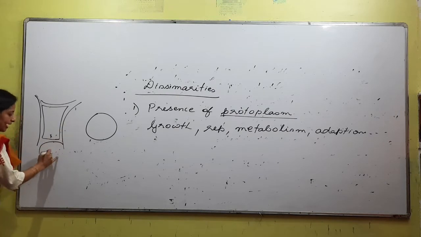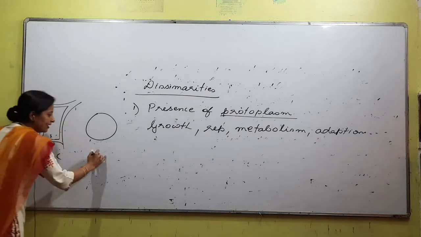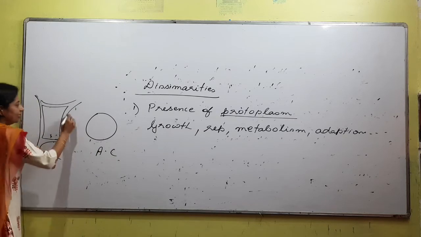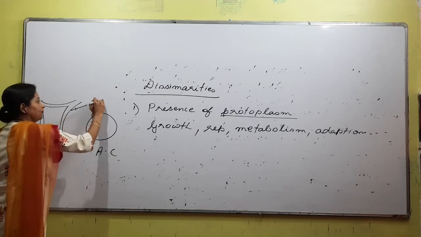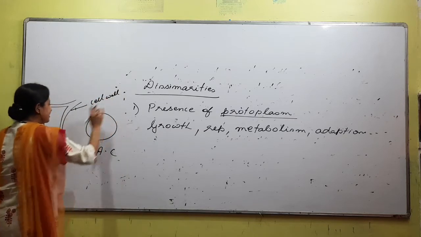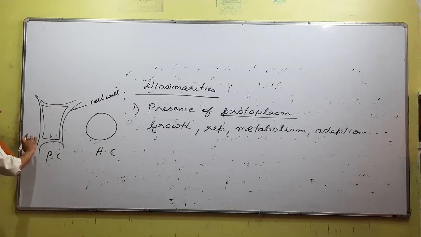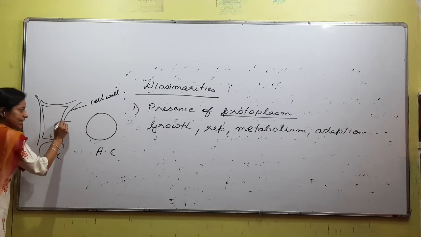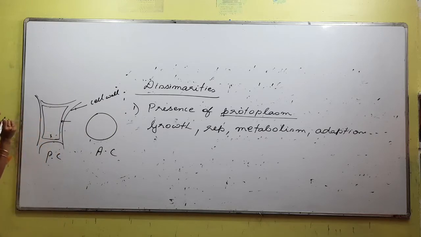As of now, this is the plant cell, and this is the animal cell, right? Now the cell wall: in case of a plant cell, we know the boundary is formed by the cell wall. Next to the cell wall, what do we call this membrane?